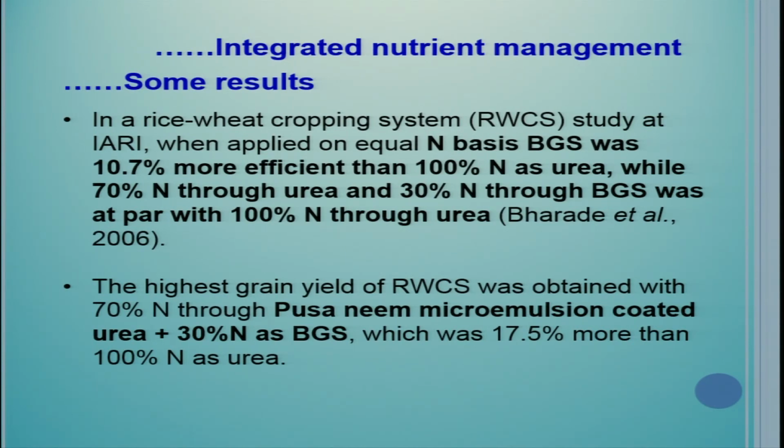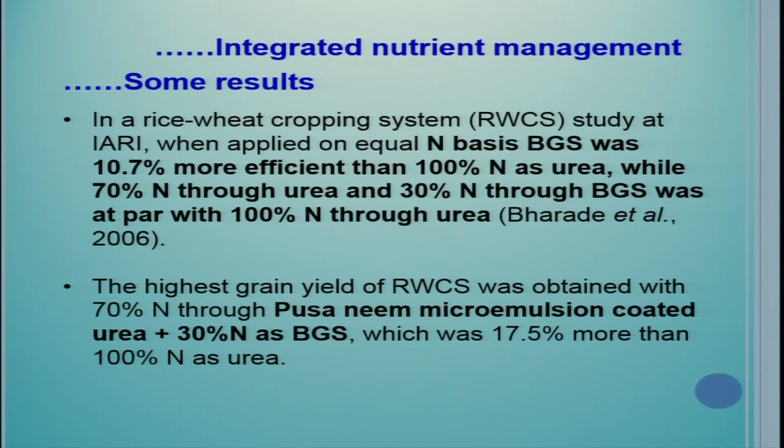In a rice-wheat cropping system study at IARI, when applied on an equal nitrogen basis, biogas slurry was 10.7% more efficient than 100% nitrogen as urea. Please remember it, it was more efficient than 100% urea, while 70% nitrogen through urea and 30% nitrogen through BGS was at par with 100% nitrogen through urea.